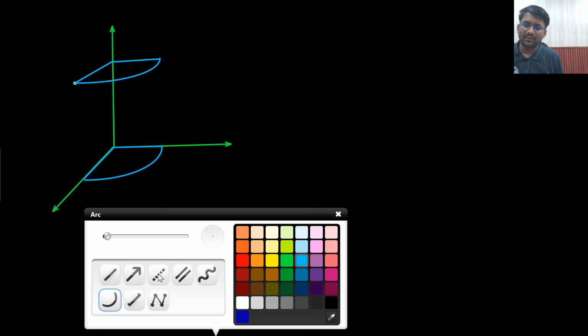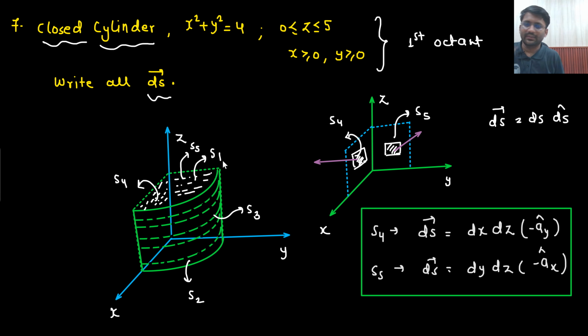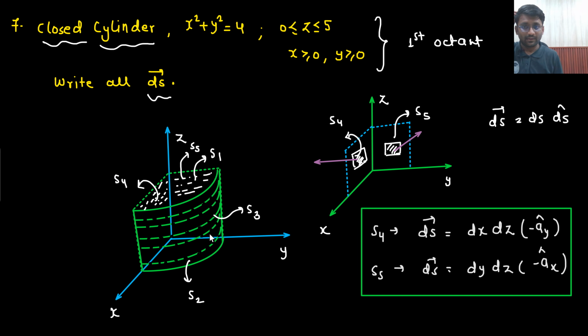Okay, and here these points and all we can join, but our matter of concern is the upper side is S1, the downward side is S2, and this is your X, Y and Z. So this surface area I need to care about.